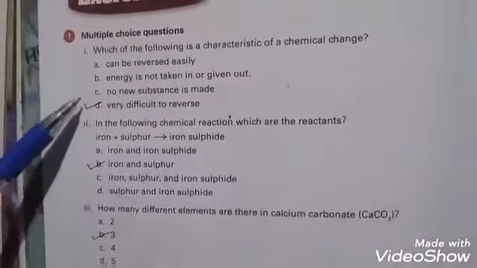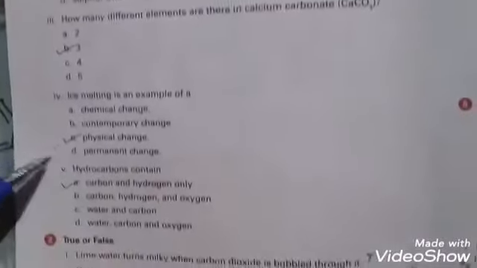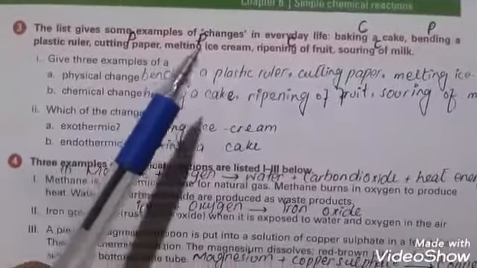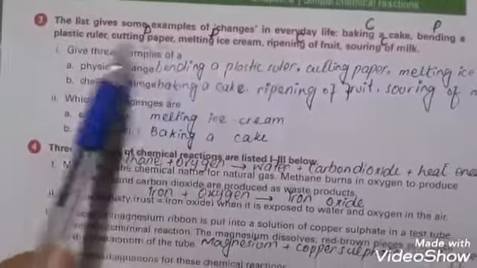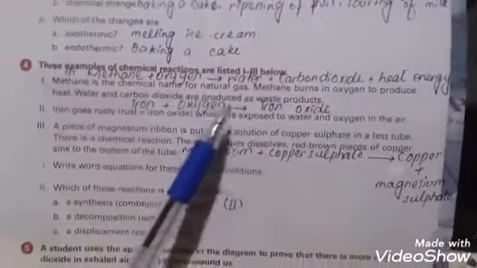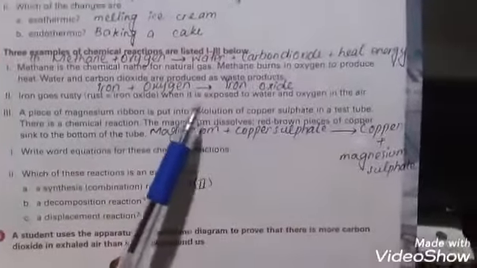First, multiple choice questions. Note these options. Then question number 2, true false. Third question, make a list of some examples of change in everyday life, physical or chemical. Fourth question, 3 examples of chemical reactions are listed below. Answers are present on this page.